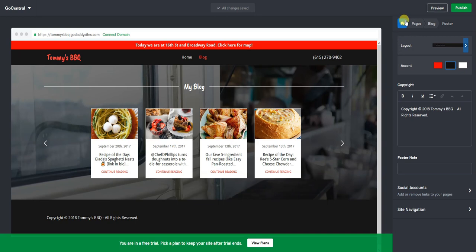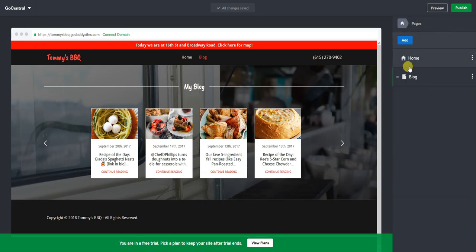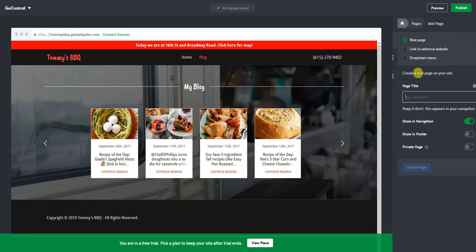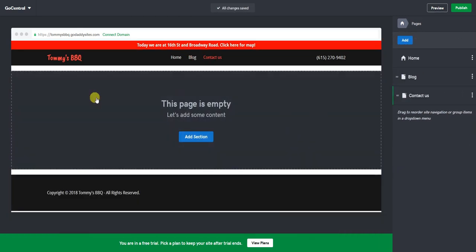And then I'm going to go back to pages. I need to add some more, so I'll click this pages button up here in the browser, and then I'm going to click that and do a contact us page, because I had that other one on the main website, but I don't really want it to be there. So contact us, boom, we'll create that. Now I'm going to show you how to move a section.